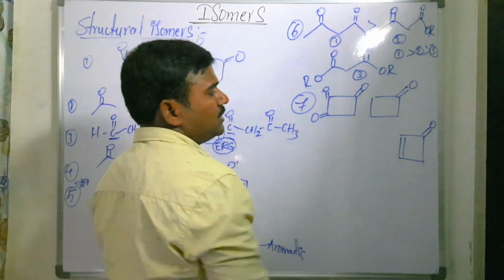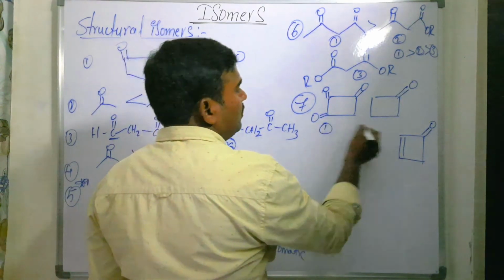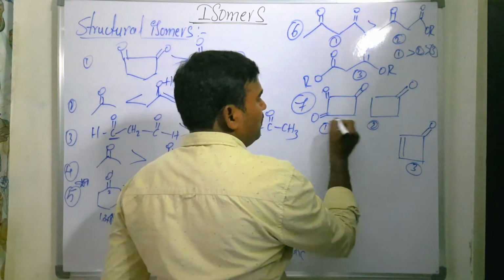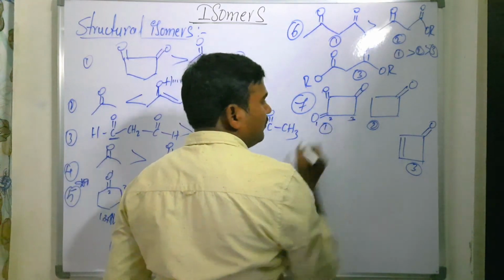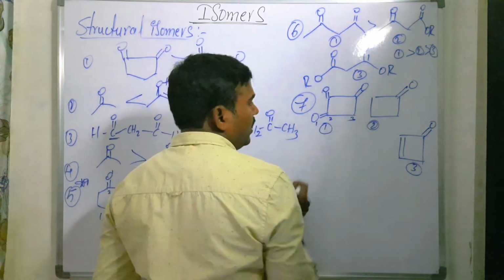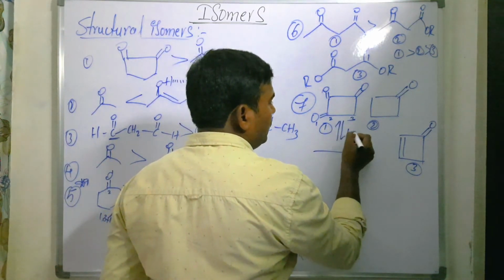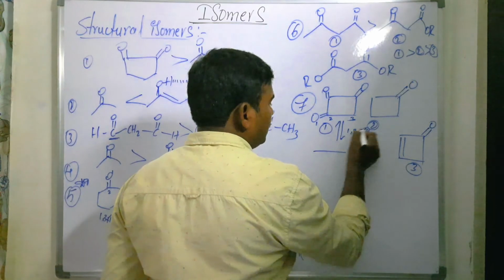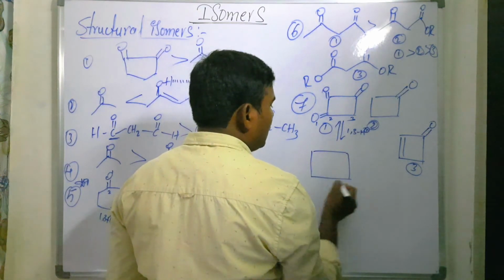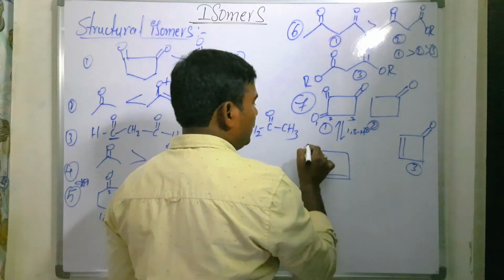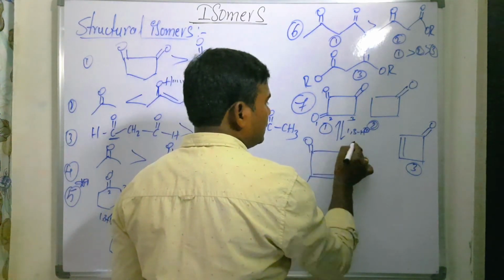Now you take this case, very important one. This is 1, this is 2, this is 3. Now in one compound there is only one possibility, 1, 2, 3. Here a double bond we are going to get. Now here you see the 1,3 proton shift. In this case we are going to get OH here, and the double bond is formed between 2 and 3. These two, double bond O, as it is.